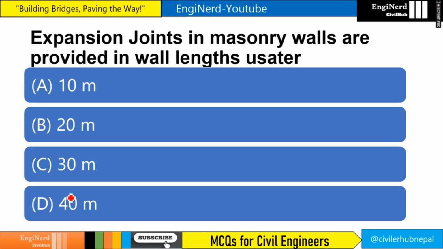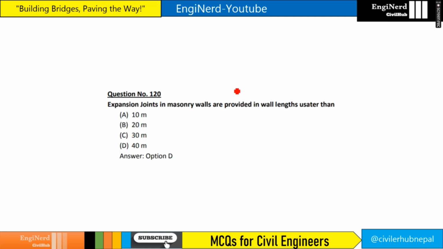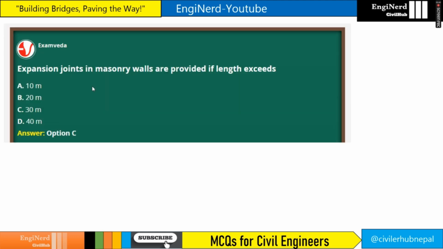expansion joints in masonry walls are provided in walls of length. So 10, 20, 30 and 40 are the options. This is a question from the R.S. Agarwal book, and in that particular book the answer is given as 40 meter. Also, in other PDFs, a very popular PDF, the answer is also 40 meter.